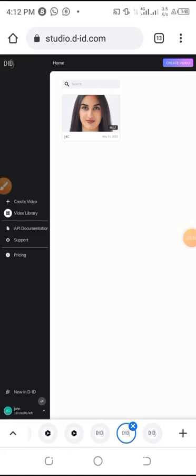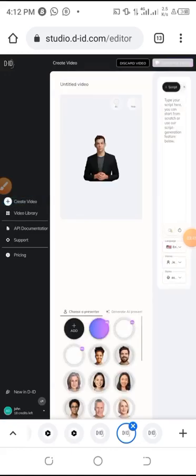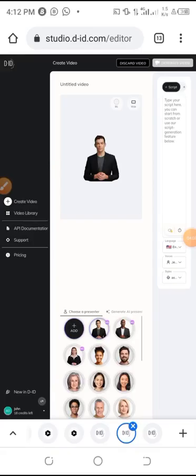The first thing, don't forget, I've copied our script. The first thing for you to do is click on create video. Can you see? We have choose the presenter, any presenter that you want. If you have an avatar or any presenter, you can choose add. You can download an avatar that you love. I don't have any, I want to use what they give to us.